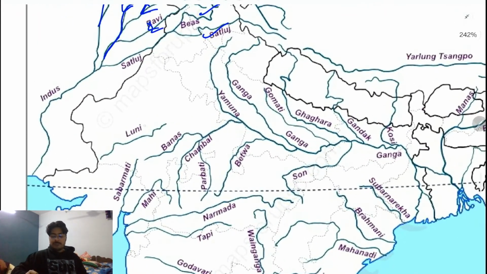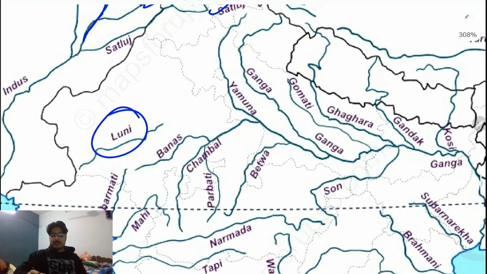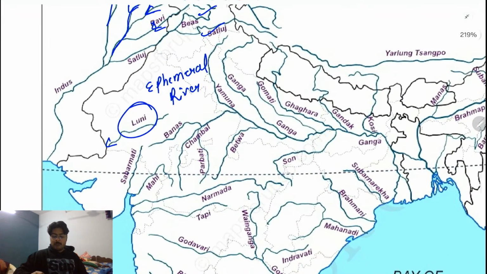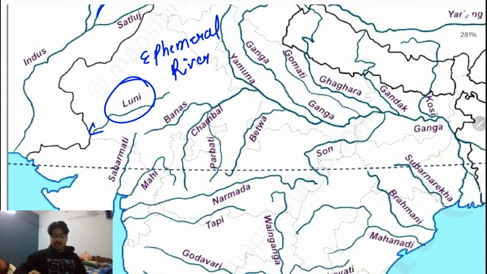Luni is known as the ephemeral river. Ephemeral river means a kind of river which will vanish or finish during its course, during its path. That is known as the Luni river. Because of a lot of sand, it just moved away, it just got lost.